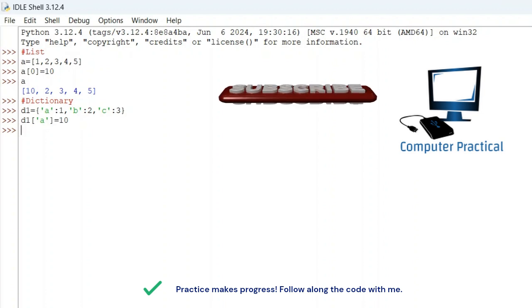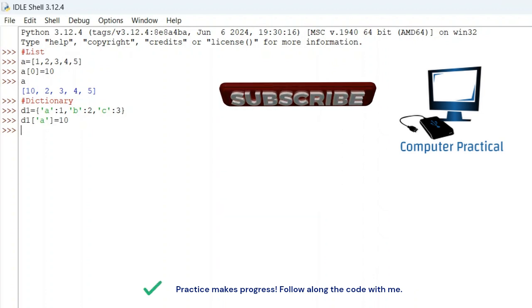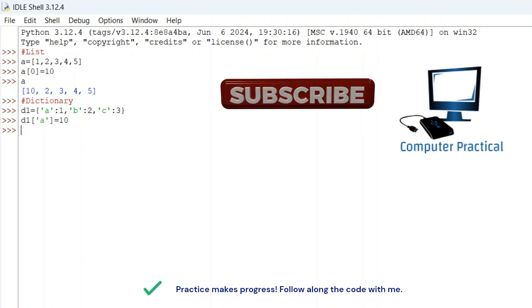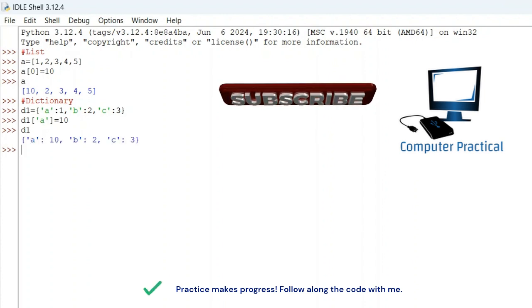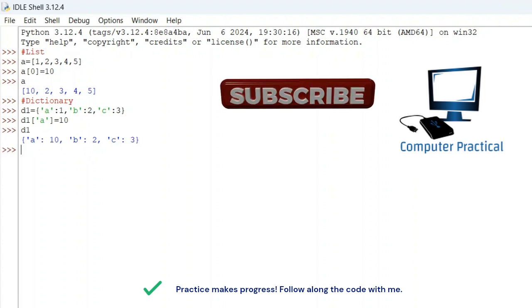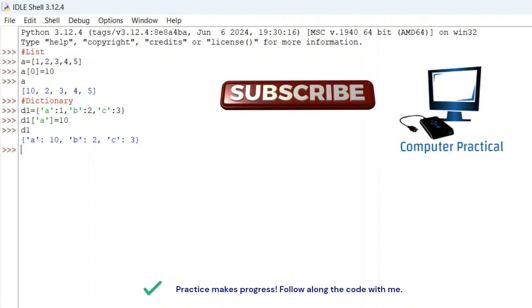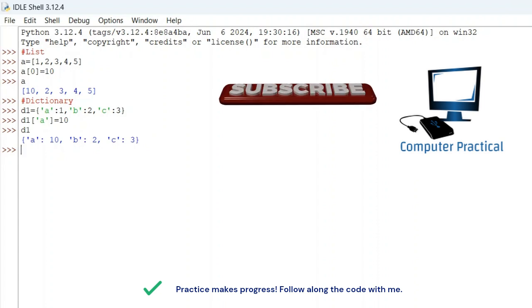Now the value of the first key value pair A colon 1 is changed to A colon 10. You can see here the changed value is being displayed. Now the key value pairs of the dictionary are displayed on the screen.